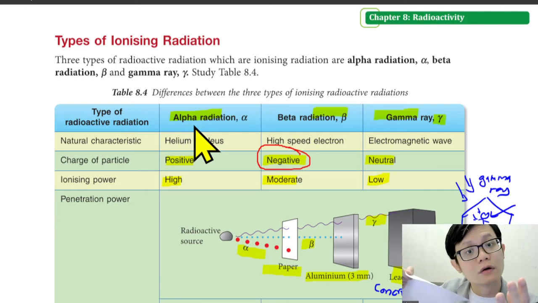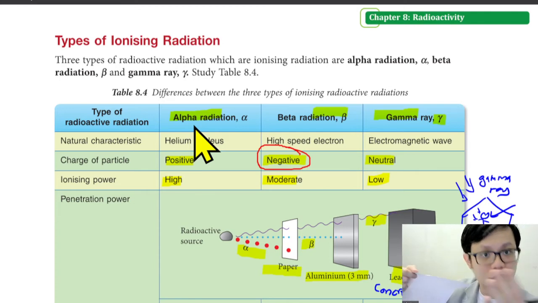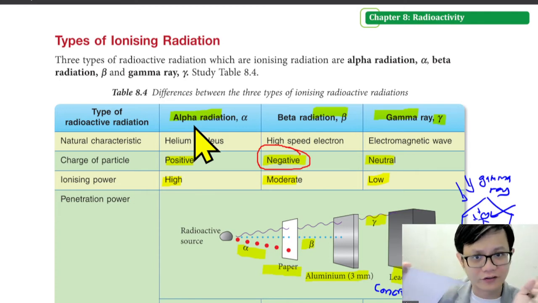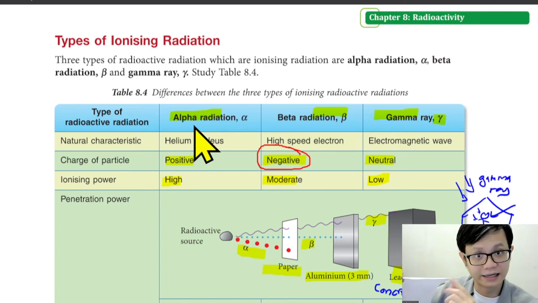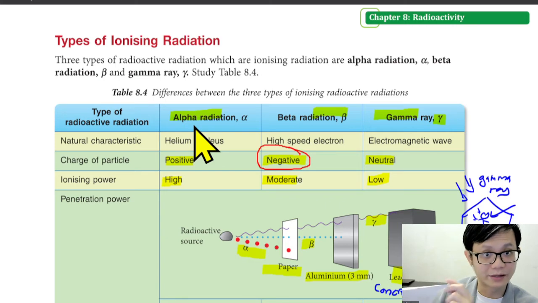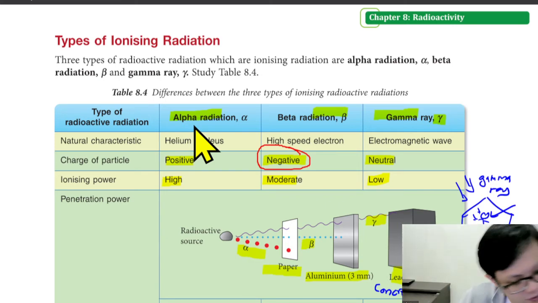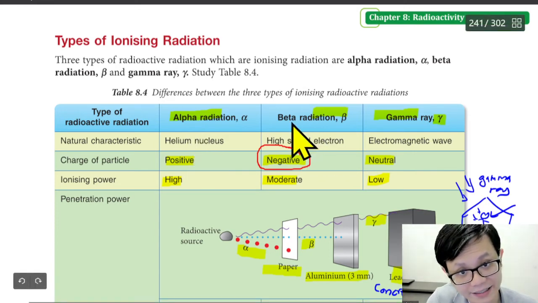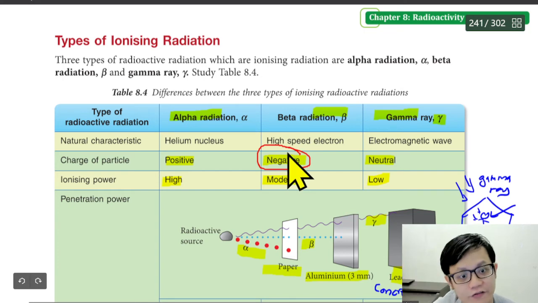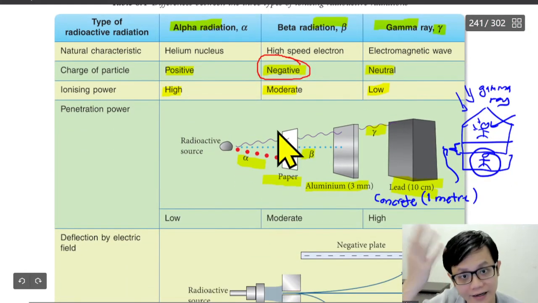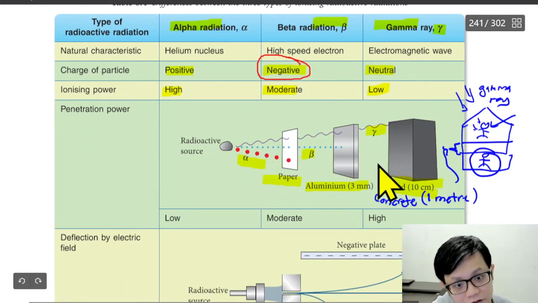You don't know, but the computer in the factory does it. They just put the laser in to check that the thickness of the paper is correct. Of course this is something that we don't see daily in our life, but it is there, used in hospital, used in factory, and also under the sun there's gamma ray also. So this is something that we know.